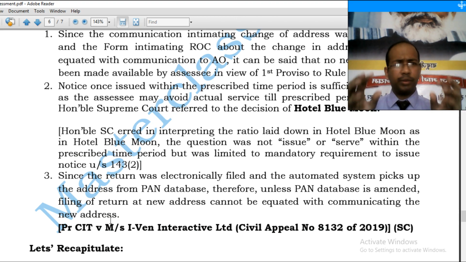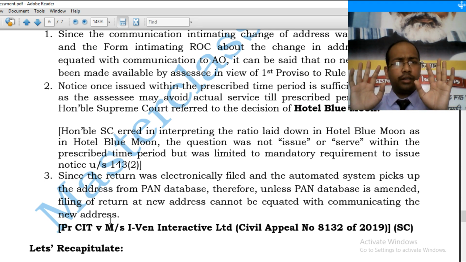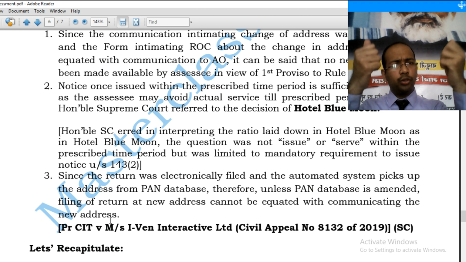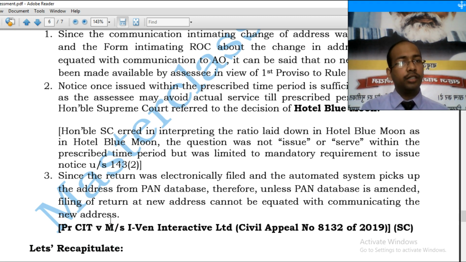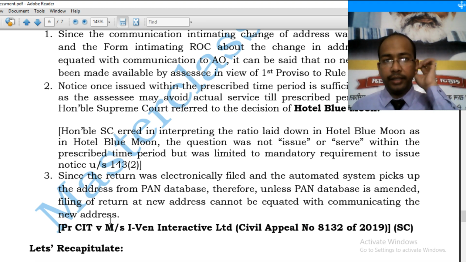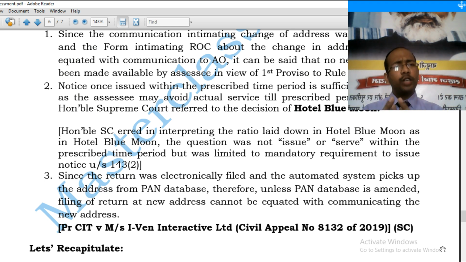So Honorable Supreme Court says you may be evading tax, you have not communicated, filing of new income tax returns at the new address is not communication, therefore, the ITBA module issues notice at the PAN database. So it is very much essential to update the PAN database. So remember, now we have to keep our PAN database updated. If there is a change in address, intimate the change in address. Okay. So we have completed our 143.2.